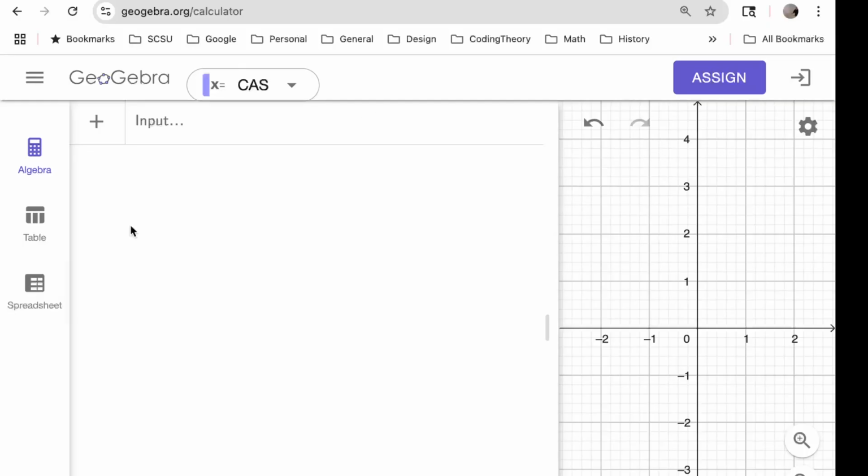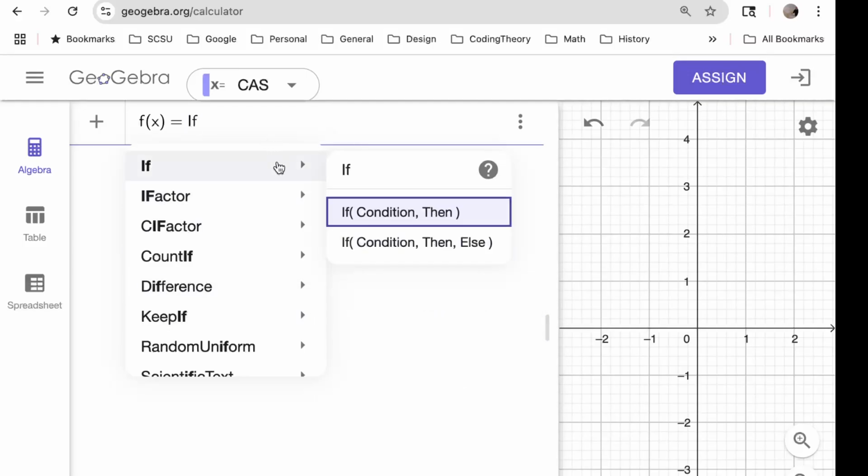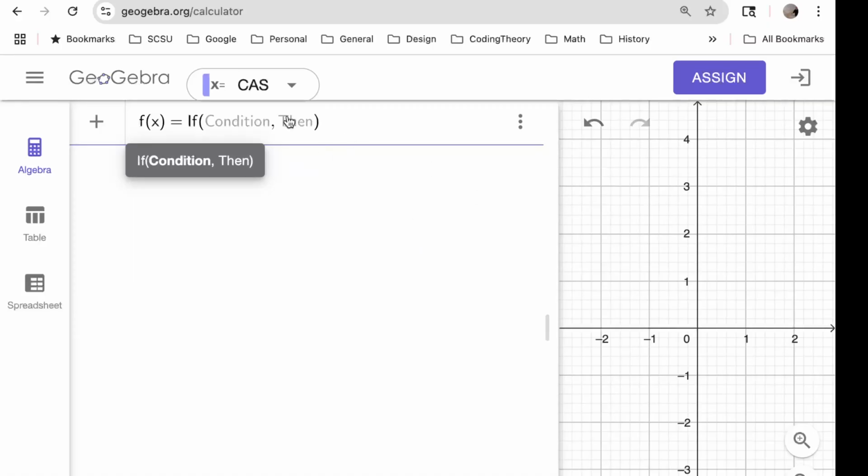All right, so I'm going to need to illustrate how to create a graph that has limits on the domain. So what we want is a function that is controlled by a condition. And in GeoGebra, you type if, and there's more than one form of it, but the condition we want is that x lies between minus 3 and 4.